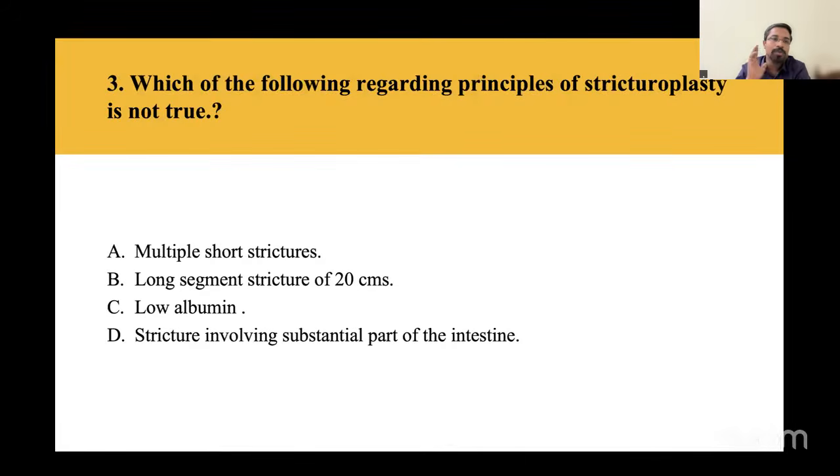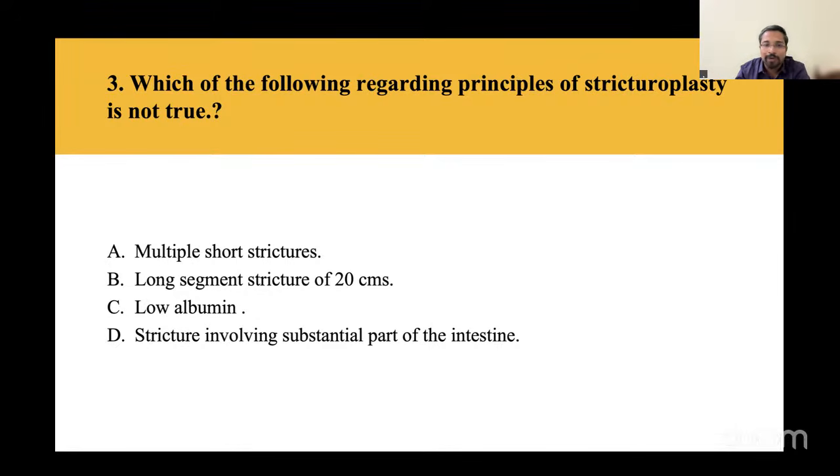Now, coming to the third question, I could search this question from Sebastian, but I couldn't get the reference. It is taken from Shackelford. So what he wants to know is when you don't do stricturoplasty, especially in cases like Crohn's. Which of the following regarding principles of stricturoplasty is not true? Is it multiple short strictures? Is it a long segment stricture of 20 centimeters? Is it low albumin or stricture involving a substantial part of the intestine?